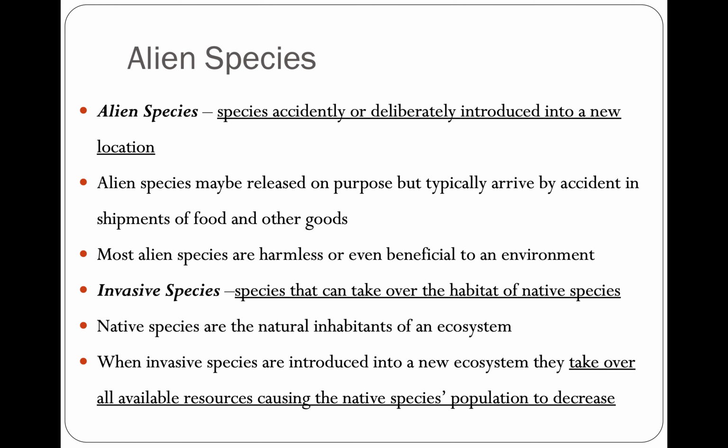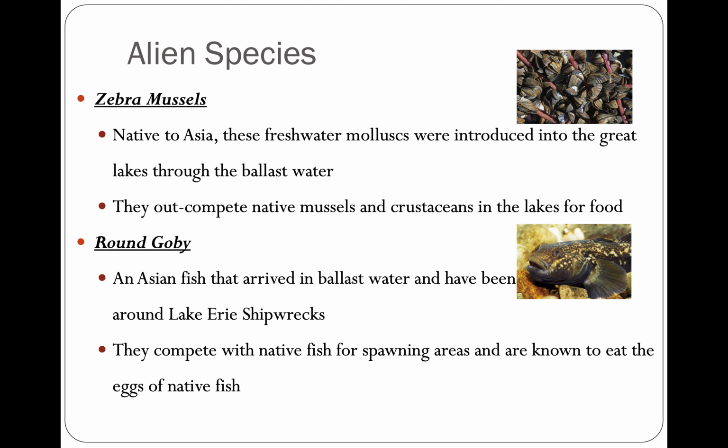As they're unloading this cargo, what they don't realize is that there was a mussel or some sort of aquatic organism stuck to the hull of the ship, that was living in China and now is in Canadian waters. We refer to that as an alien species, right? It's a mussel from somewhere else that is now here. And then all of a sudden, this organism is in a new ecosystem and starts reproducing and looking for food, doing all these things. So it's an organism that has been accidentally brought in somewhere new. And an invasive species is a species that can negatively impact the ecosystem that it arrives in.